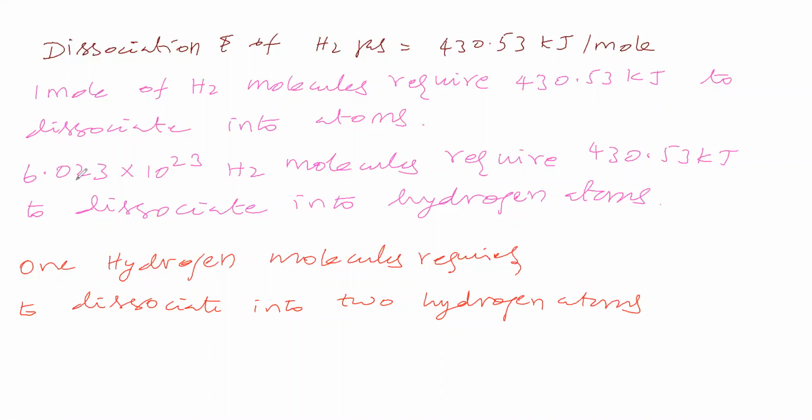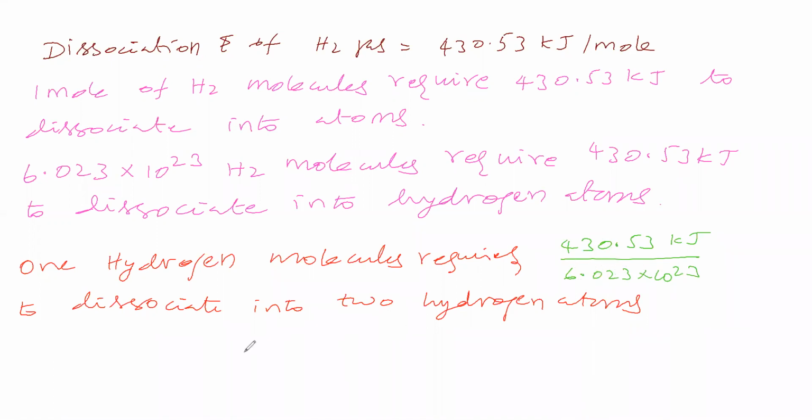The Avogadro number of molecules require this much energy, so one molecule requires 430.53 kilojoule divided by Avogadro number. One molecule requires this much energy for dissociation.